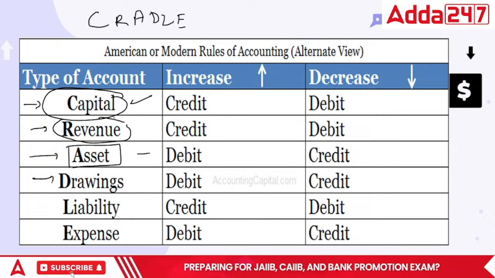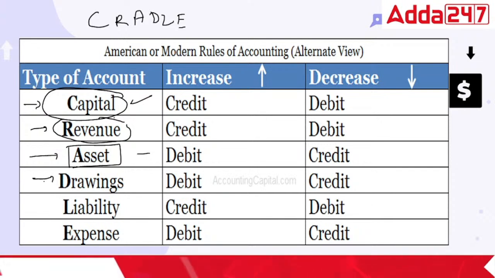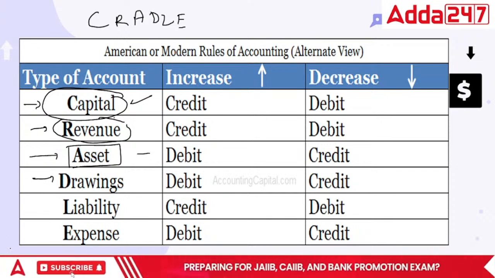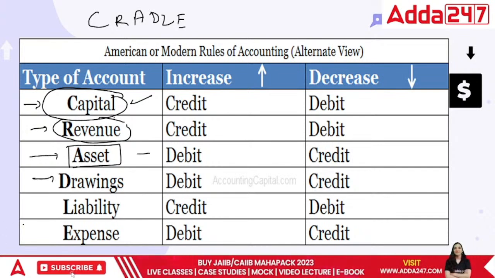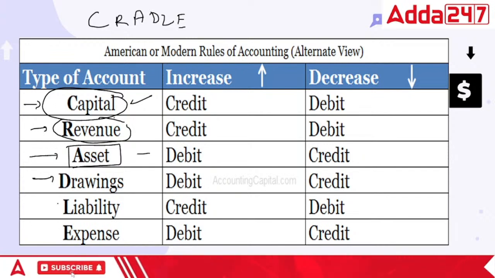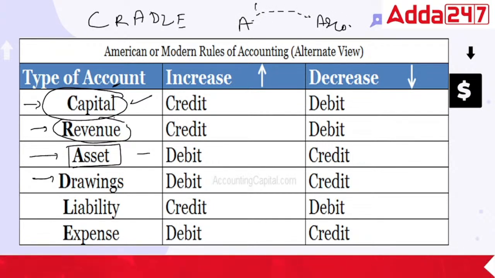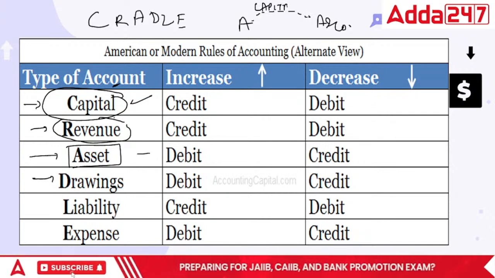Then comes drawings. How do we define the term drawings, everyone? Drawings is basically the money withdrawn by the businessman for personal use. You remember the business entity rule? The business entity rule said that if A has a business called A and Company, whatever money he puts into the business is called capital.